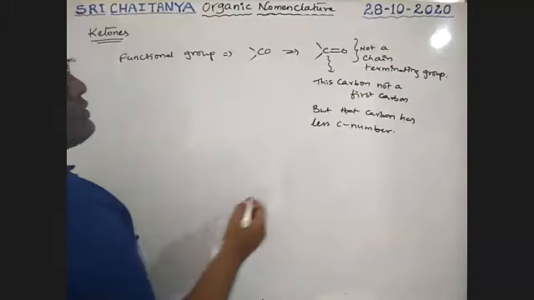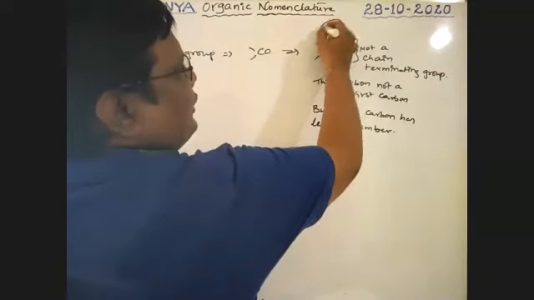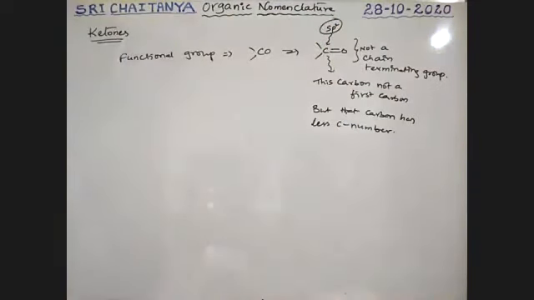Next, boys, this carbon is also a double bonded carbon, which is sp2 hybridized.